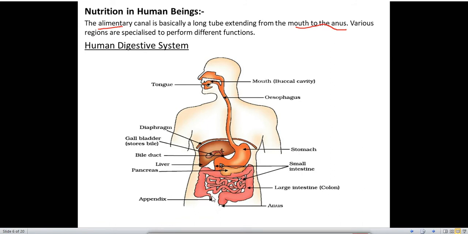Next, this structure is called the appendix. Pancreas is present over here. This is the liver. Bile ducts are present in the liver. Gallbladder we have. Diaphragm we have. This is the structure of your human digestive system.